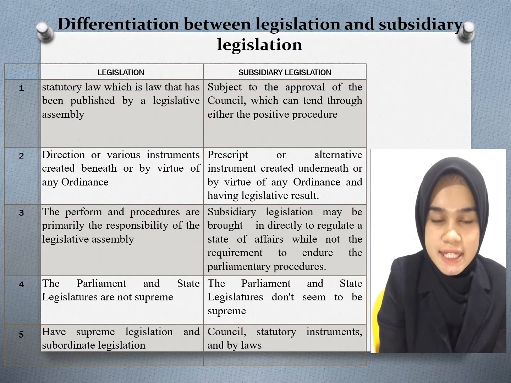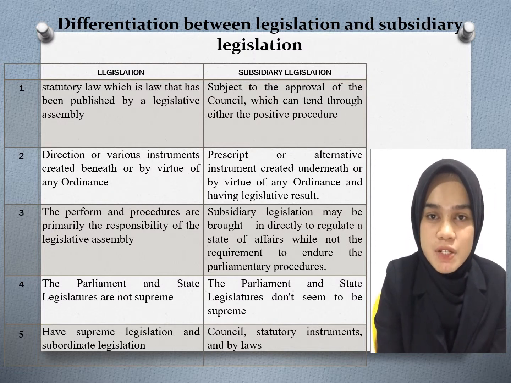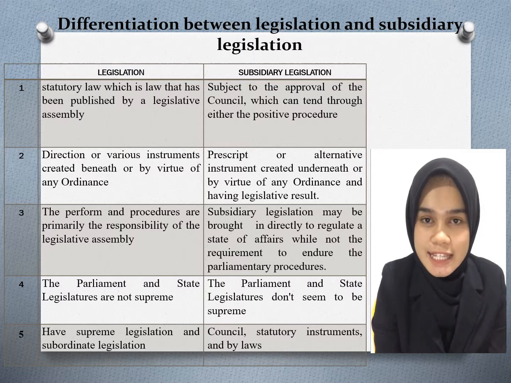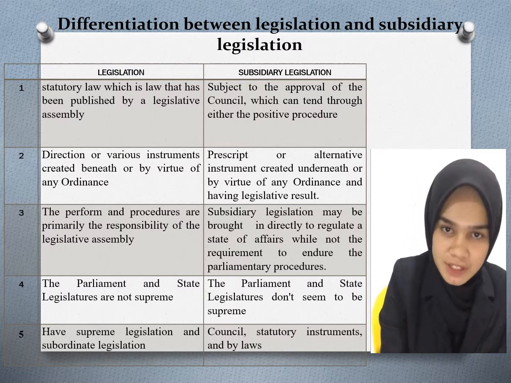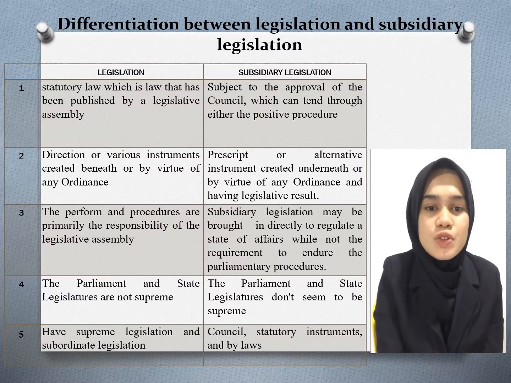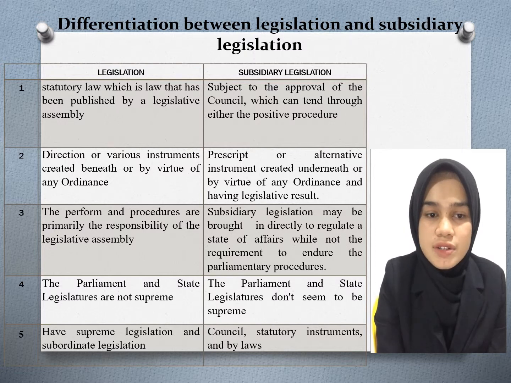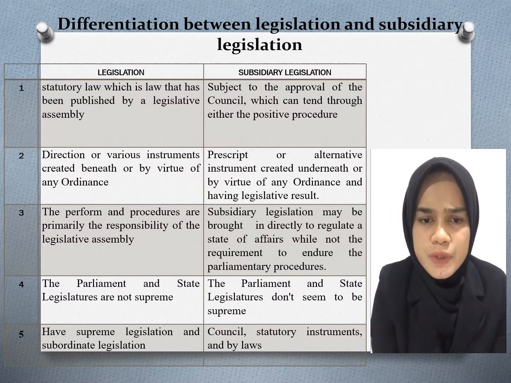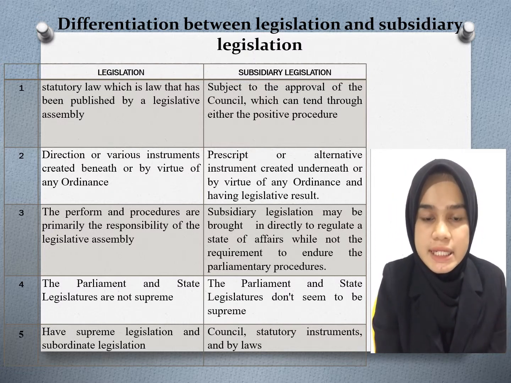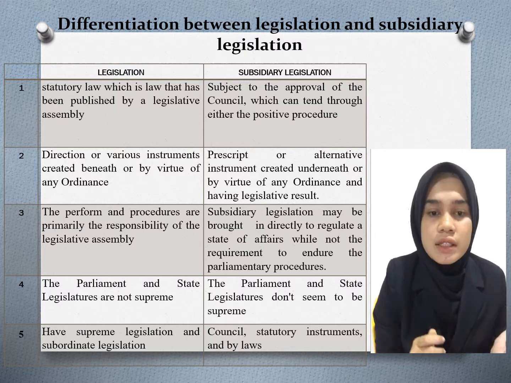Legislation is statutory law, which is law that has been published by the legislative assembly. Subsidiary legislation is subject to the approval of the council, which can be taken through either the positive procedures. Second is the direction of various instruments created beneath or by virtue of any ordinance. Subsidiary legislation prescribed or alternative instruments created underneath or by virtue of any ordinance and having legislative result.